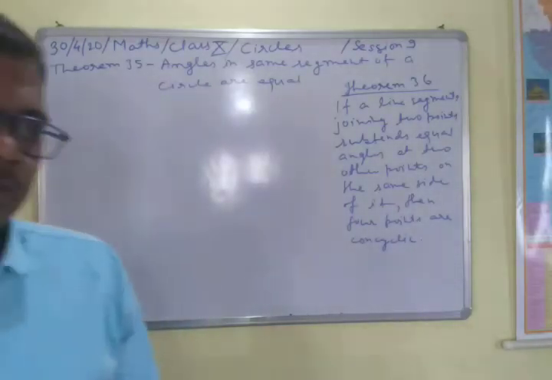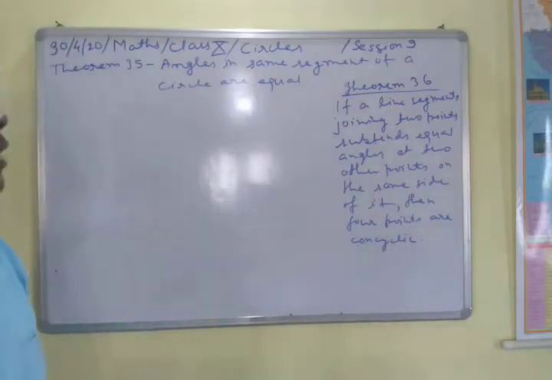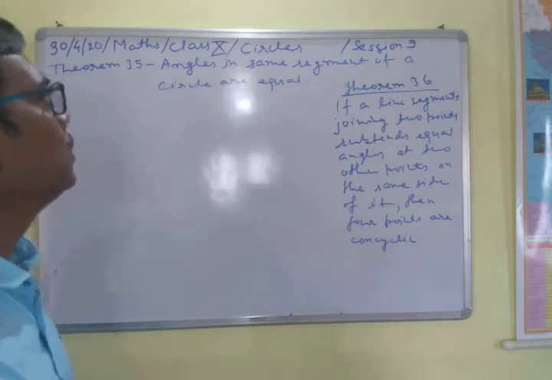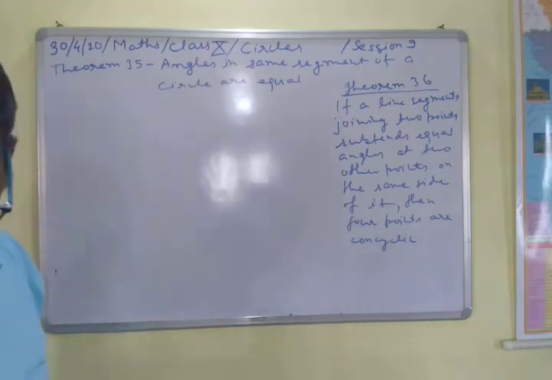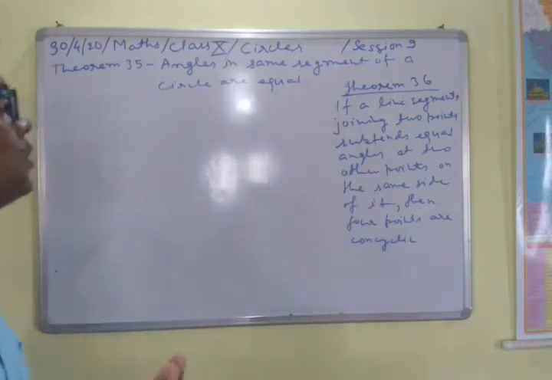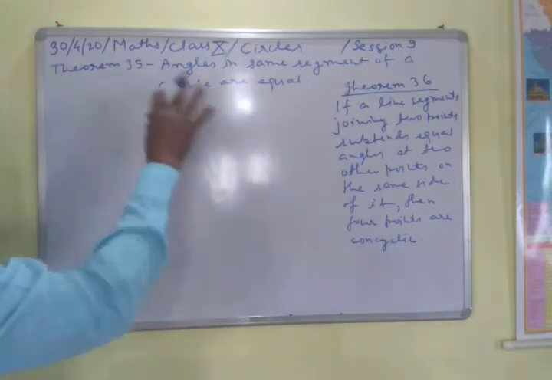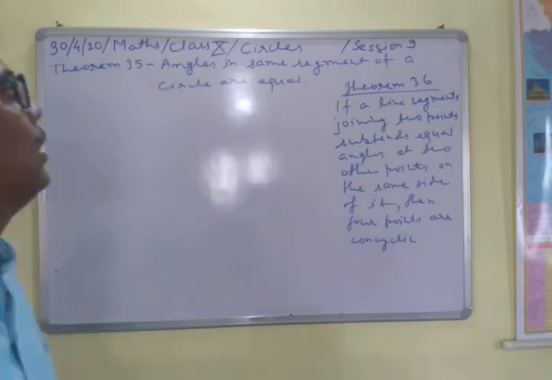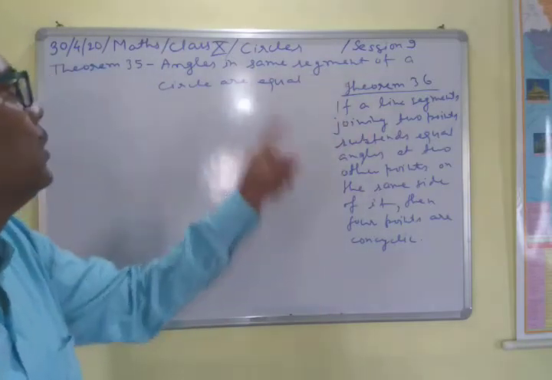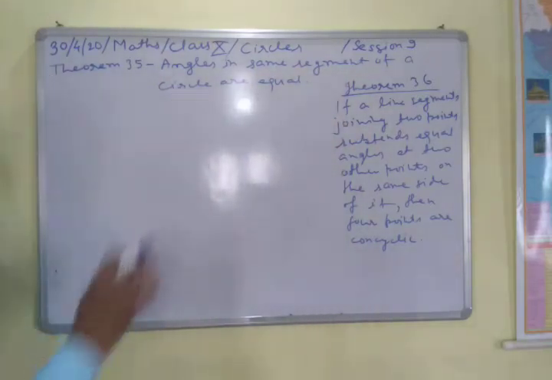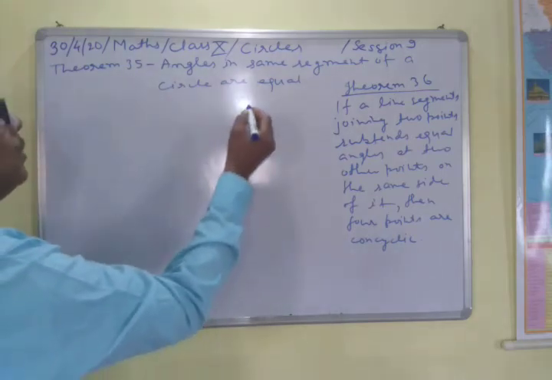So today I am going to explain two theorems in the chapter Circles, chapter 7. There are two theorems, theorem 35 and 36. Theorem 35 states that angles in the same segment of a circle are equal. Angles in the same segment of a circle are equal means,